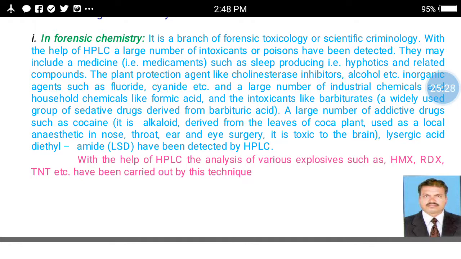With the help of HPLC, a large number of intoxicants or poisons have been detected.